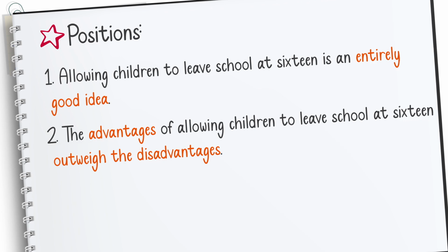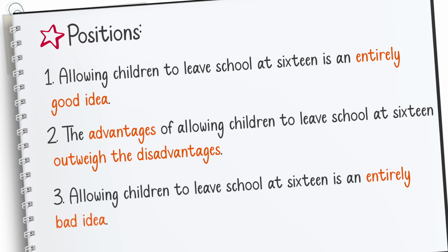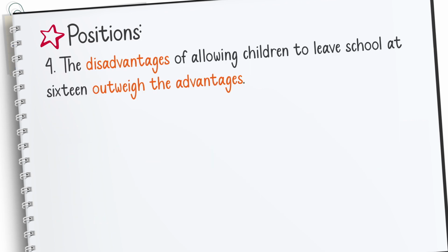The advantages are more, right? The third approach is allowing children to leave school at 16 is an entirely bad idea. This is the third position that you can take. The fourth position is that the disadvantages of allowing children to leave school at 16 outweigh the advantages. This is the fourth approach.